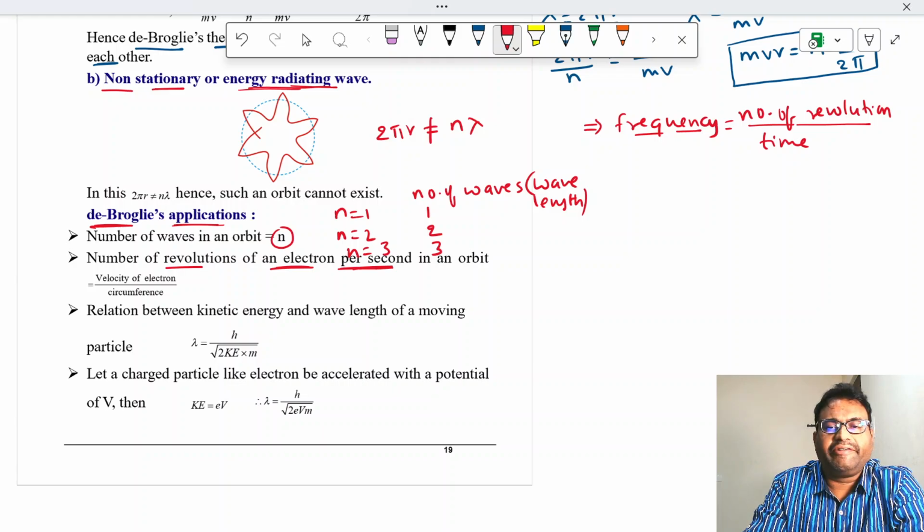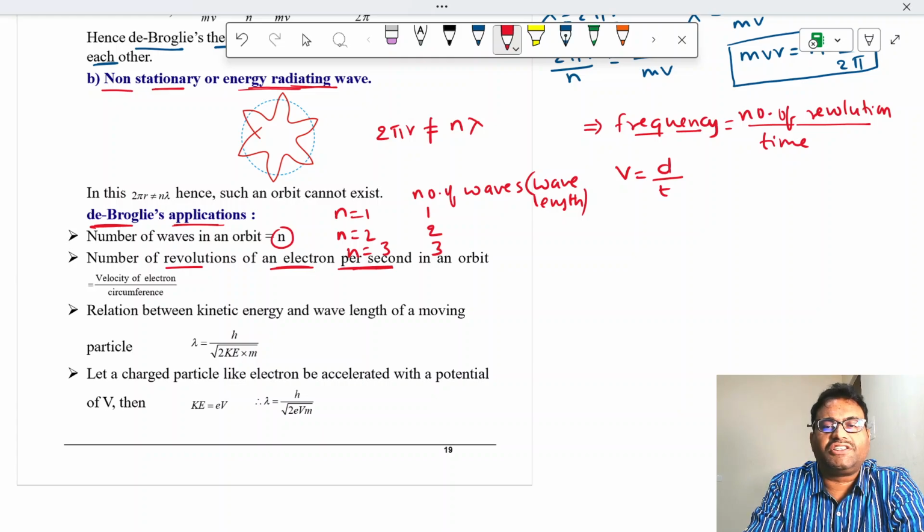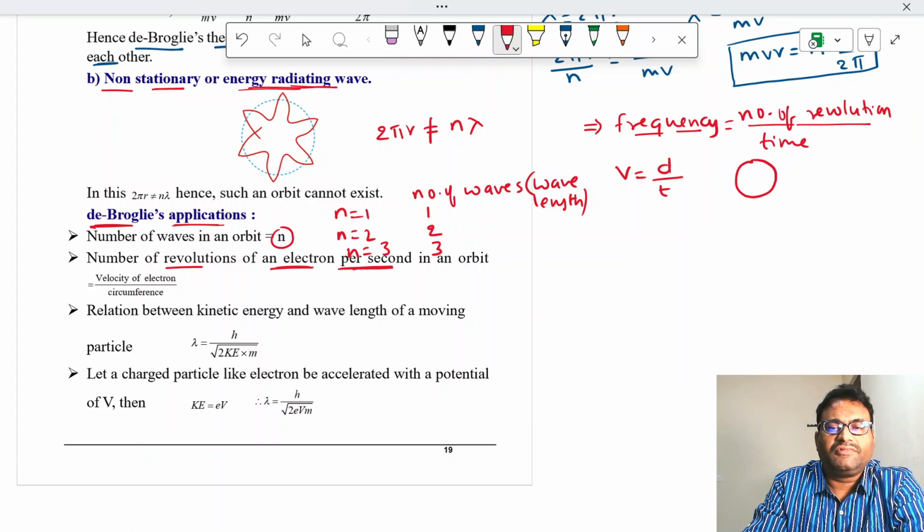We know that velocity is equal to distance by time. Now, this is moving like a wave and it is also moving like a particle. So, if you consider particle nature, how much distance does it cover when it is making one circle? 2 pi r, the circumference of a circle. Then t will be equal to distance, that is 2 pi r, by velocity. Okay. 2 pi r is nothing but the circumference of a circle.